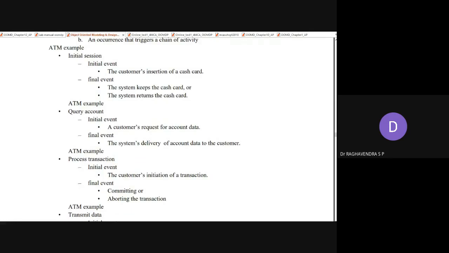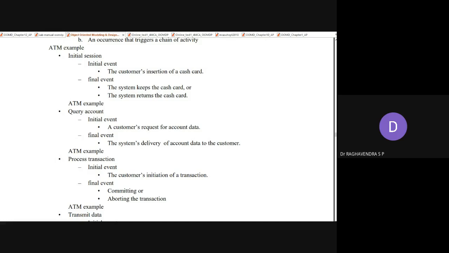The initial event is, once again, that you have to initiate some transaction. It may be a debit operation. Some of the ATM kiosks allow even credit operations also, like Corporation Bank ATMs. They have the facility to deposit the amount also. So altogether we can call this a transaction. Next, what is the final event? Committing means you complete your transaction, you are logging out. So it is called committing.